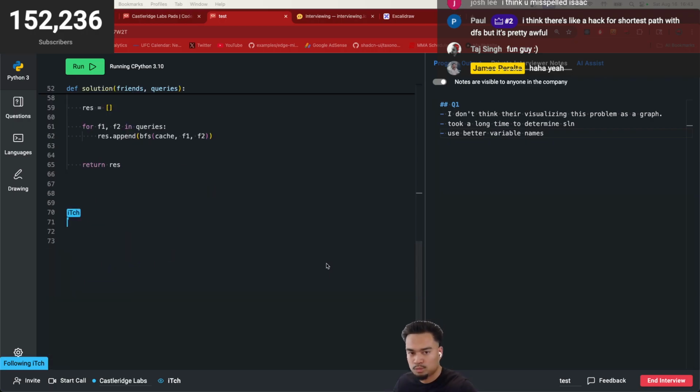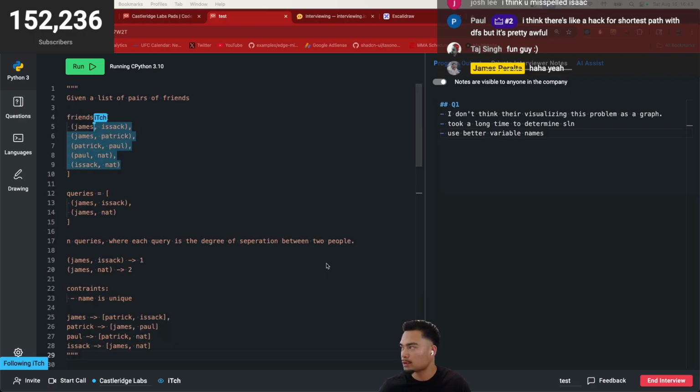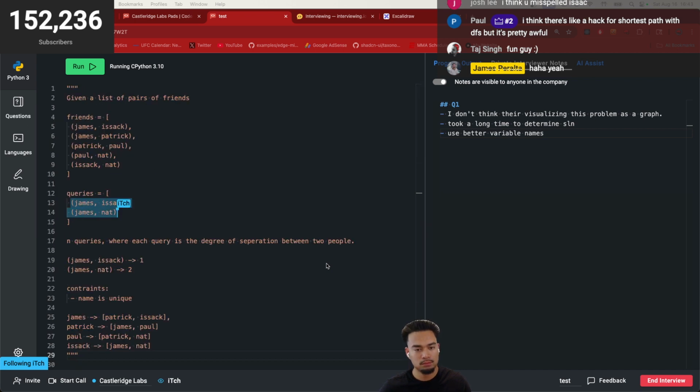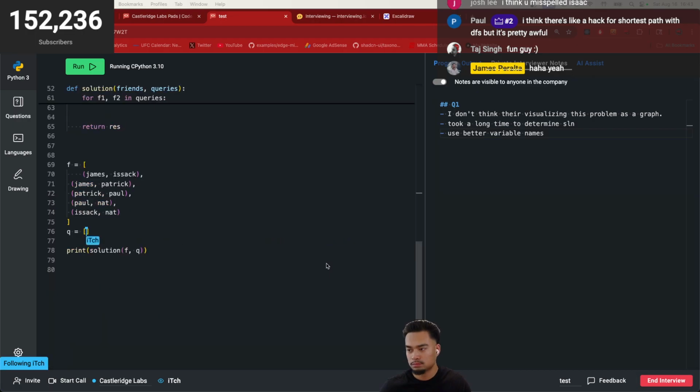So I'm just going to do print solution, and then call this friend, and then Q. I'll just define the inputs. And then the examples you gave were these.